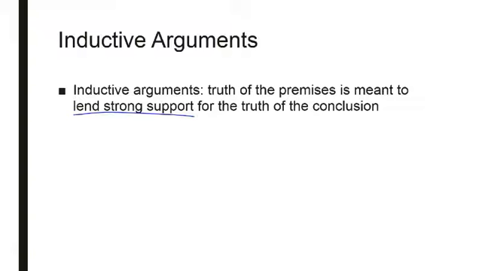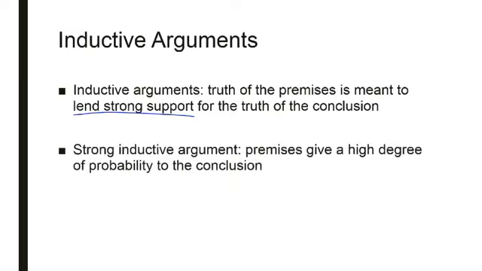From your book, remember, page numbers are at the bottom of the screen. 85% of the students at this university are Republicans. Sonia is a student at this university. Therefore, Sonia is probably a Republican. This is an inductive argument. This is an argument where the premises are meant to give a degree of probability to the conclusion, but not guarantee it.